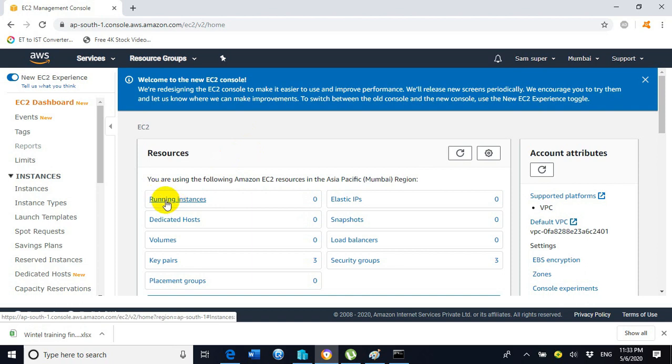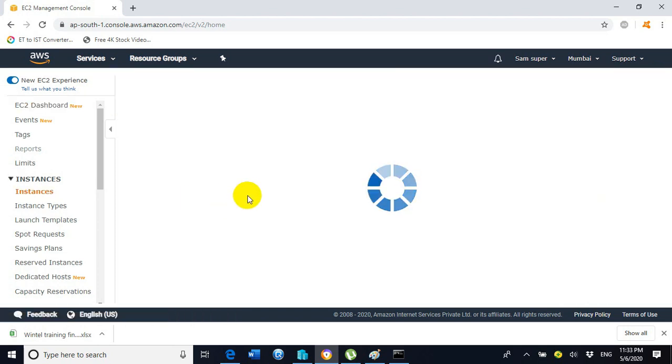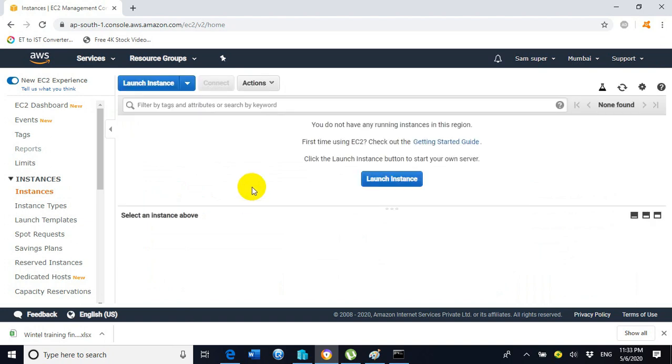We have to click on running instances, but before that I want to show you that running instances is showing 0. Zero means there is no existing EC2 instance in our AWS Amazon cloud in the Mumbai region, which was created before. Now click on running instances, and here click on launch instance.